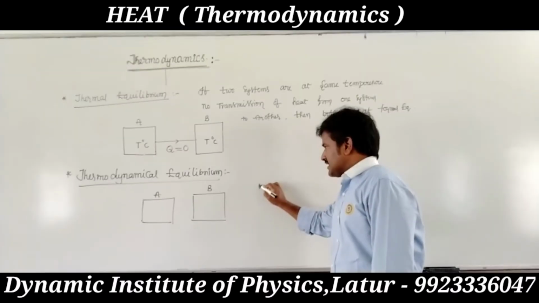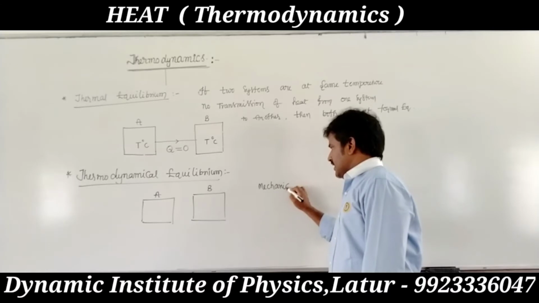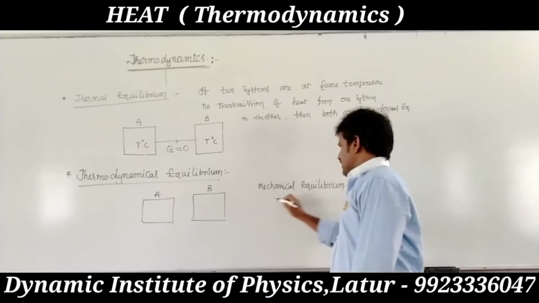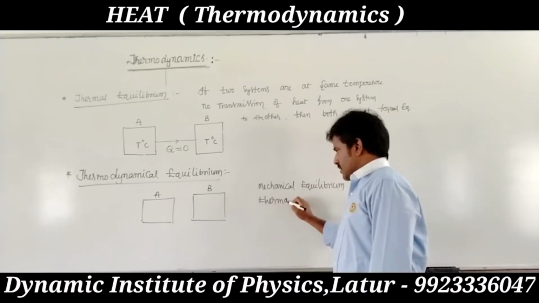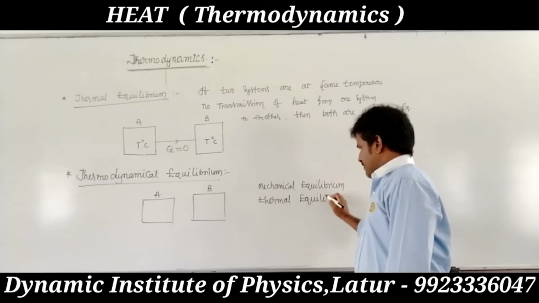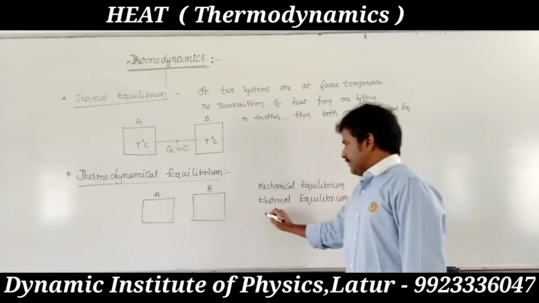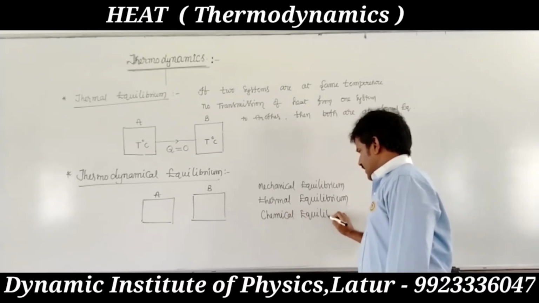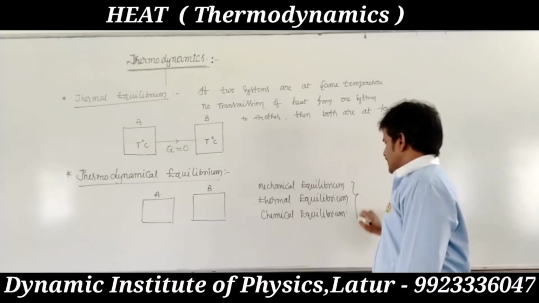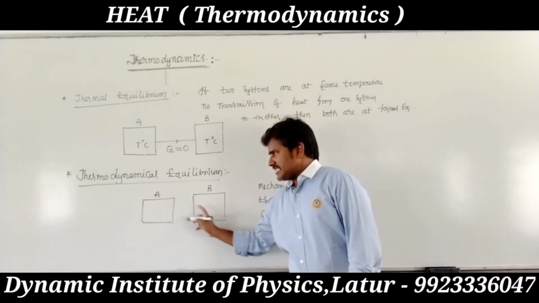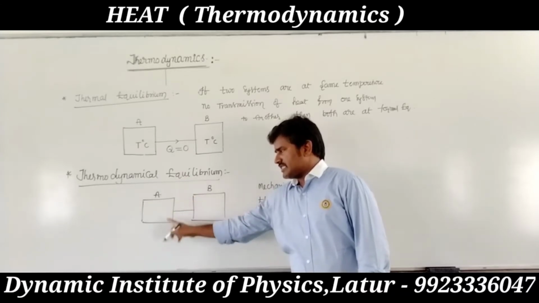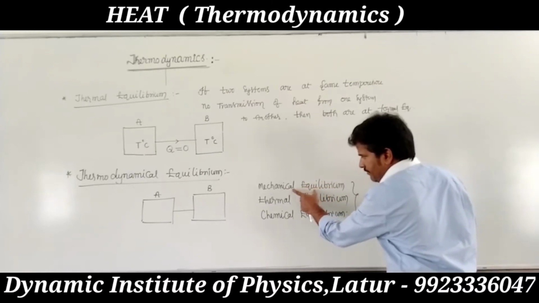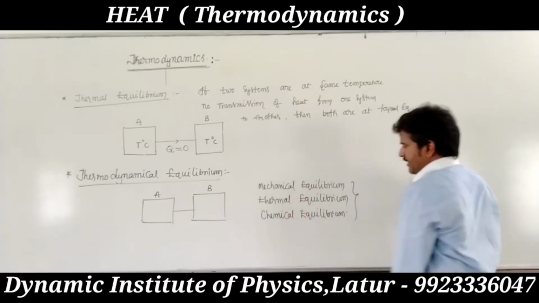That means the two systems are in mechanical equilibrium as well as thermal equilibrium as well as chemical equilibrium. Then the two systems are said to be in thermodynamical equilibrium.